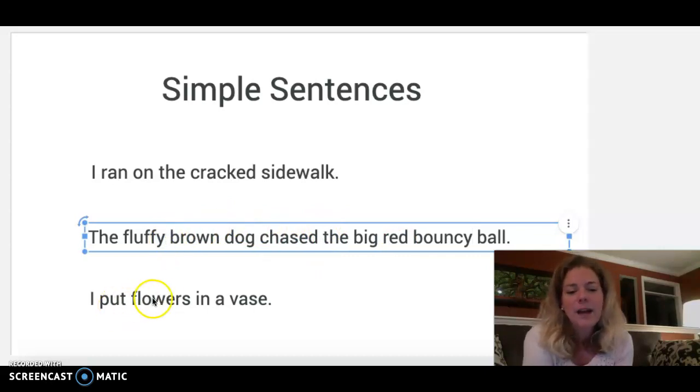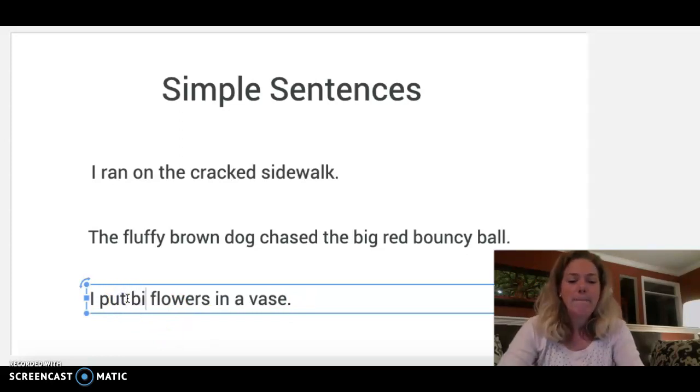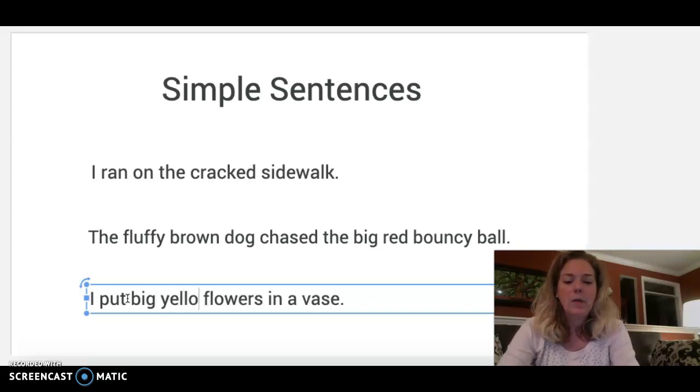Okay, how about flowers? I put flowers in a vase. I put big yellow flowers in, how about a crystal? Should we do a crystal? Maybe that's dangerous. We'll break it. How about if we have a glass vase?